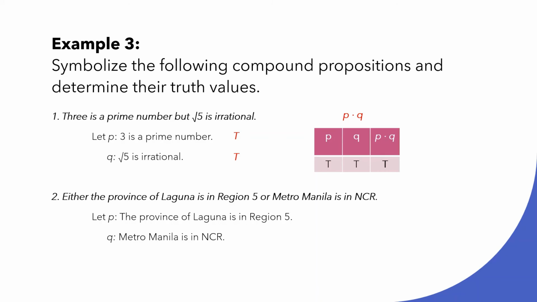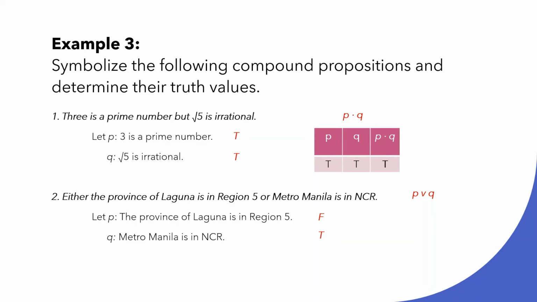Now, let's examine the truth values of its propositions. First, the province of Laguna is in Region 5. True or false? It is false. Metro Manila is in NCR. Is it true or false? It is true. Now, let's create the truth table.